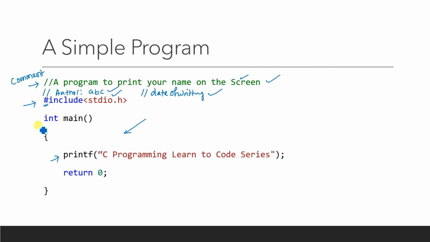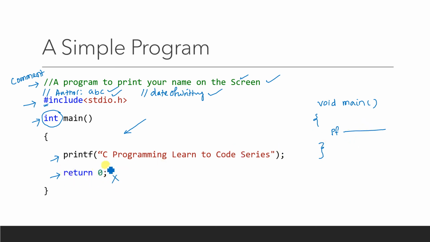So let us discuss one by one. I have to write the main function, and I have already told you the different forms of the main function. This is one form, that means the main function returns an integer value. So to support this int, I have written another line over here, return 0. But think about it, this program can also be written like this: void main. Void main means the function will not return anything. Then you have to write this printf line over here, and you don't require the return 0 line in this particular program.